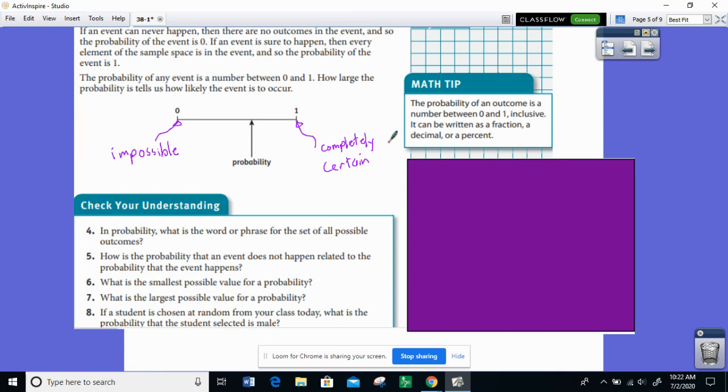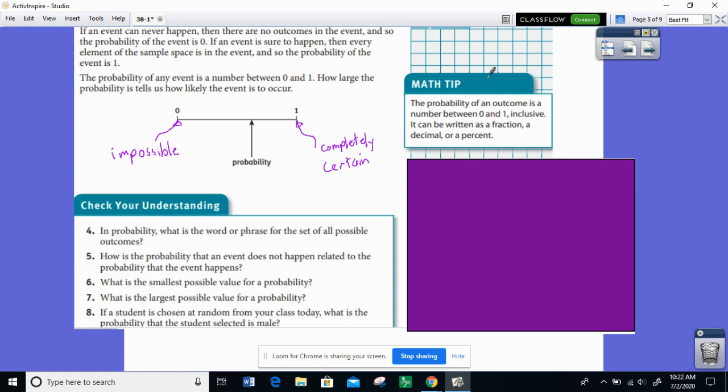The probability of any event is a number between 0 and 1. That means that you cannot have a negative probability. That also means that you cannot have a probability higher than 1 as a decimal or higher than 100% as a percentage. That's why when your coach tells you, all right, we're going to give 110% in practice today, you should raise your hand and tell them, Coach, that's impossible. I can't go any above 100%. That's the same kind of thing that's going on here with probabilities.